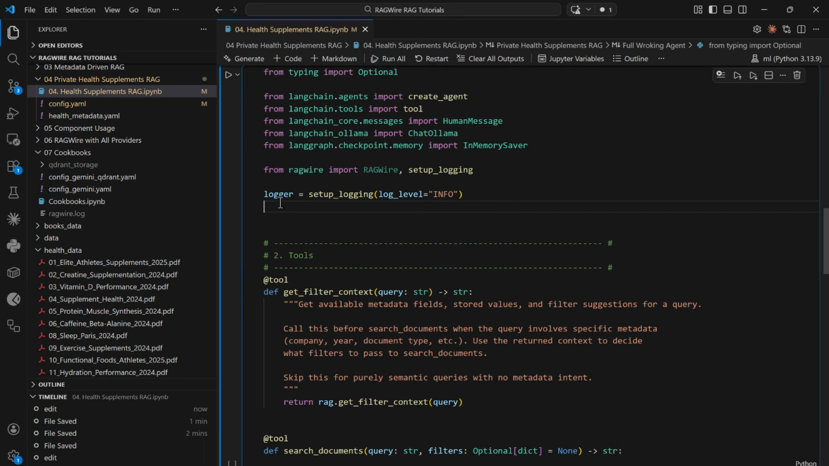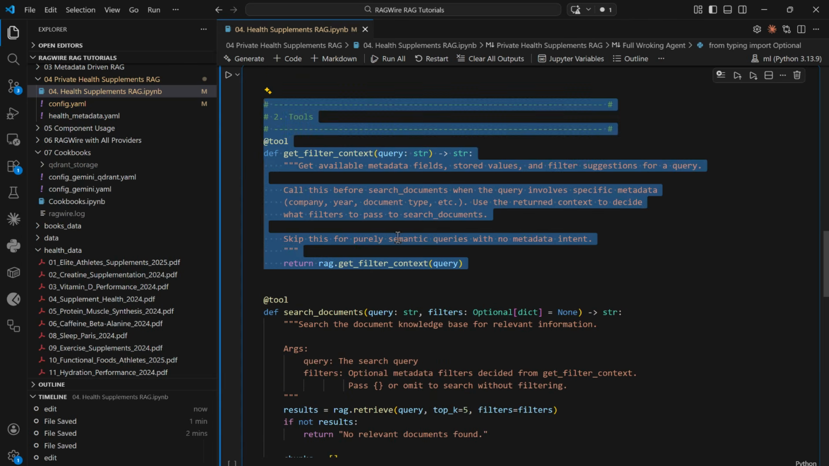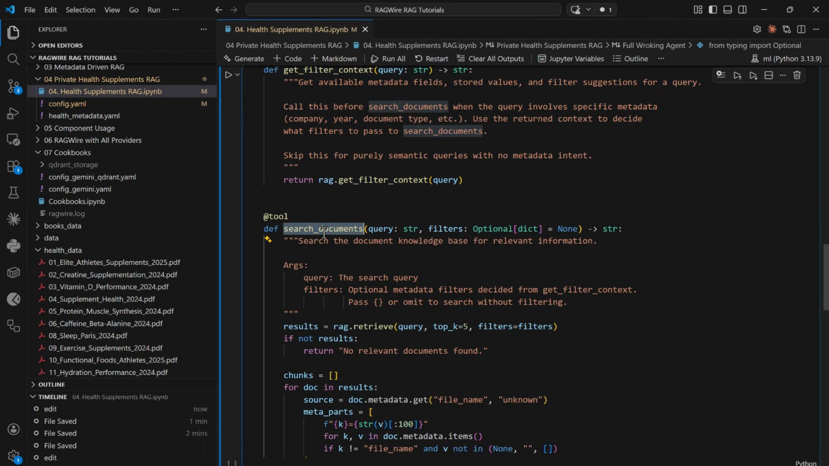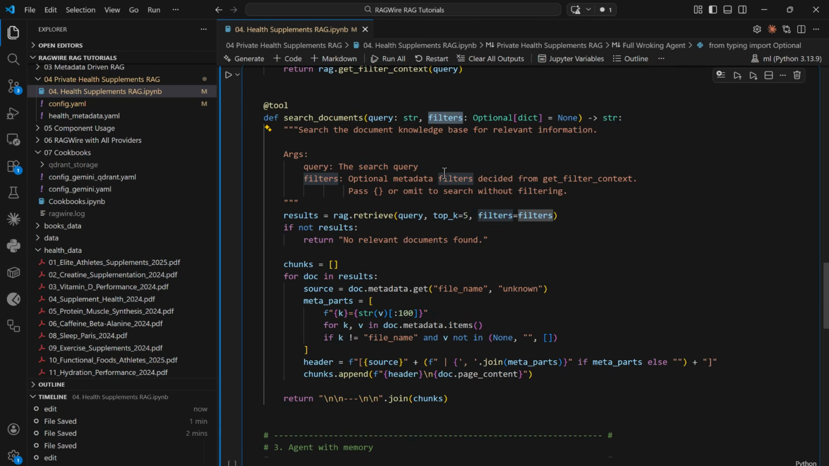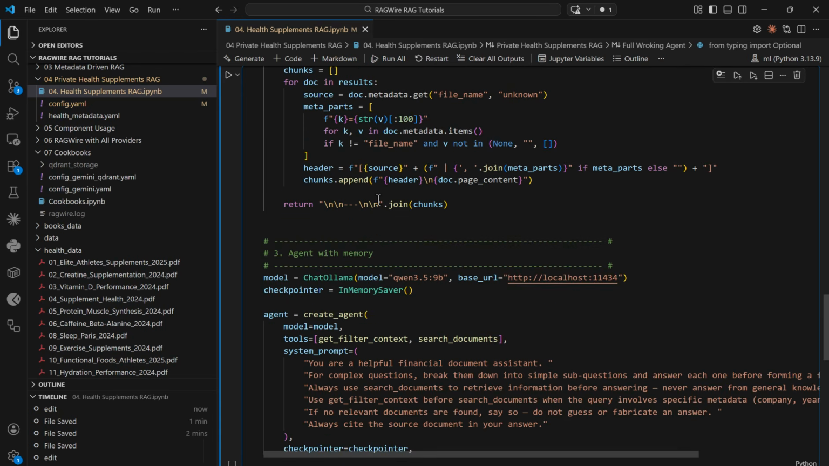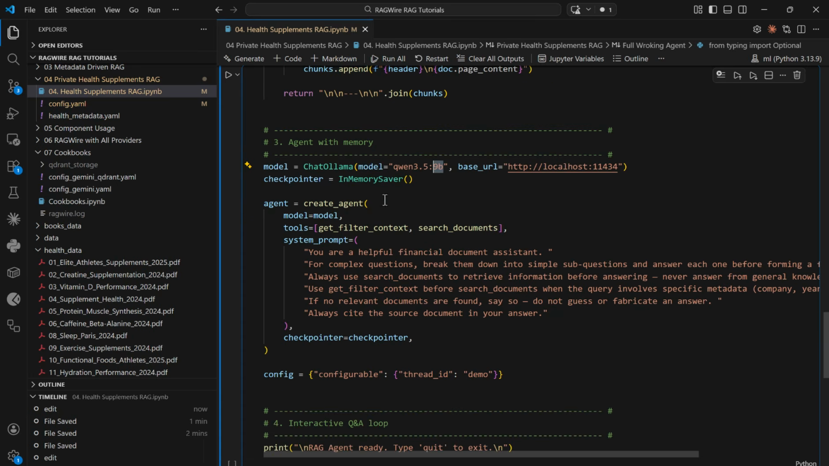All right. Thereafter, logger I'm going to keep here as info so that we can see what is happening behind the scenes. Then this one is going to be as it is. Thereafter, you have here search document. In the search document, you are going to have a query and the filter. So this filter is going to come from your agent. Thereafter, you scroll it down. You have your Qwen 3.5 9 billion model. That's the Ollama hosted model. All right, that is perfectly fine.